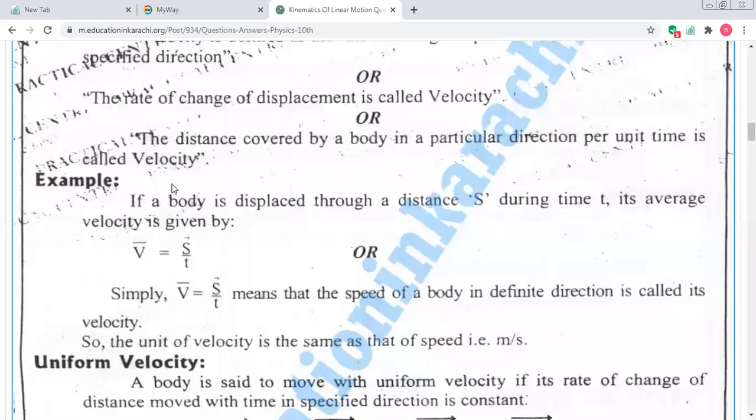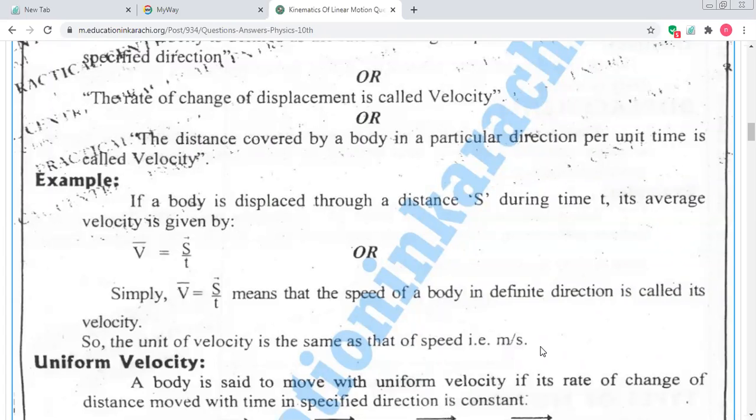Example: if a body is displaced through a distance s during time t, its average velocity is given by this. In simple words, if a body changes position or covers a distance in a specific time, we get its average velocity. You can see that v is equal to s upon t. The arrow represents the direction, students, don't forget it. It's a vector quantity. S is the displacement and t is the time. Definite direction is called its velocity.